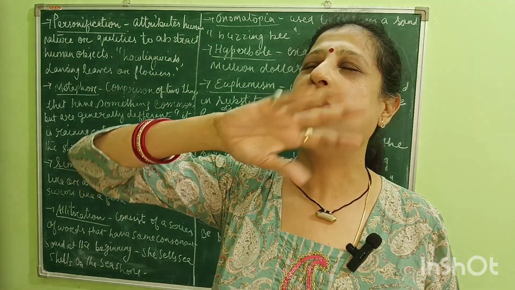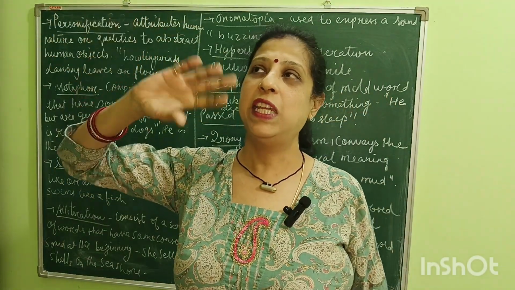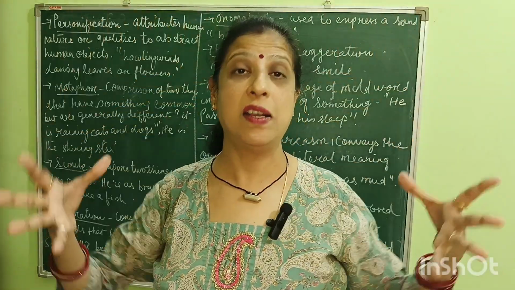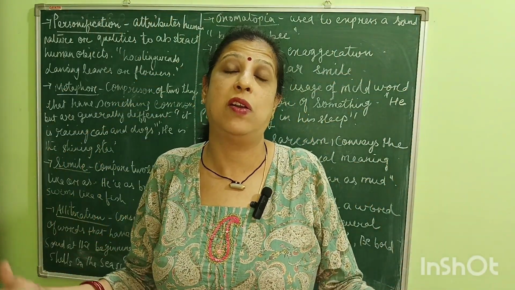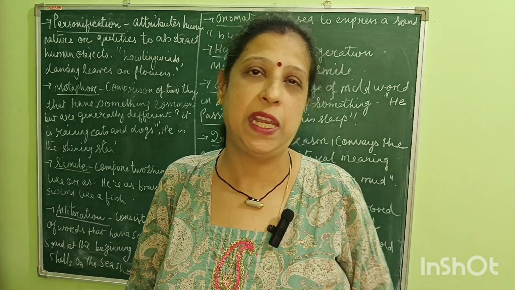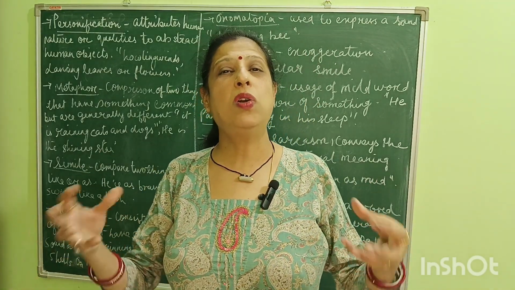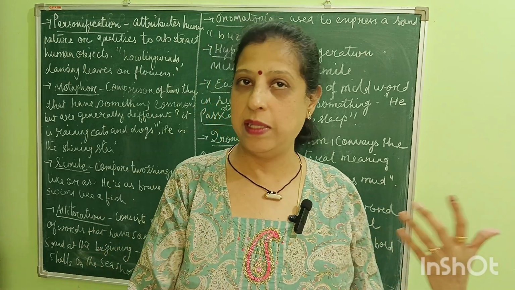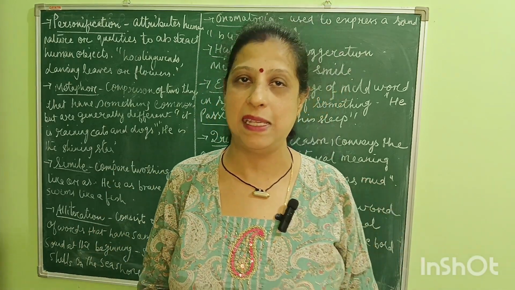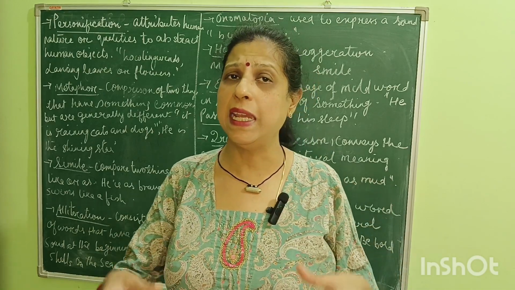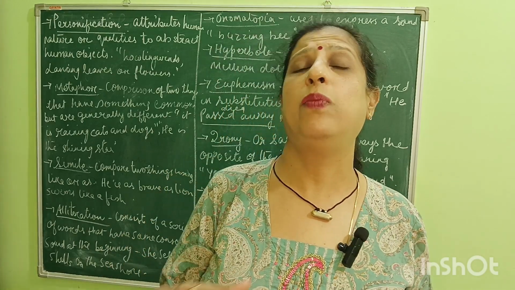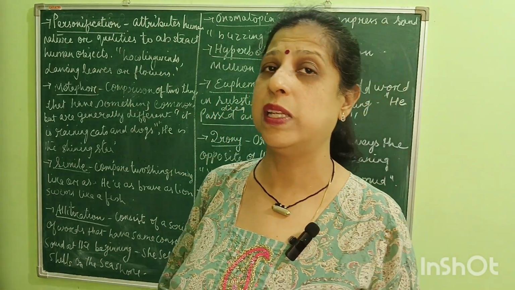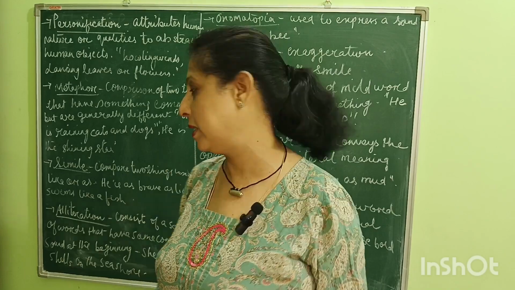He shines like a star means like these bright stars. He is shining like a bright star, or his future is like a shining star. So these are all called simile because we are comparing ourselves to other objects using like and as. When we are using like or as, that is all simile. We are using that figure of speech, and that is called simile.